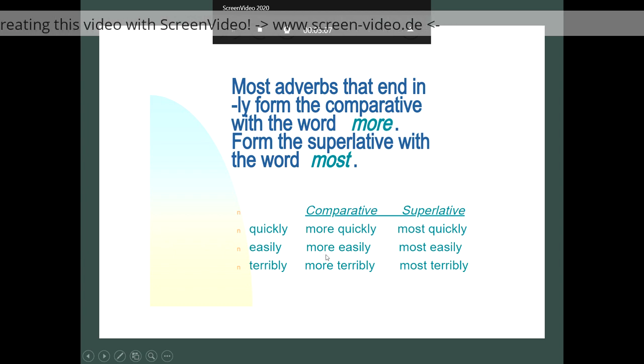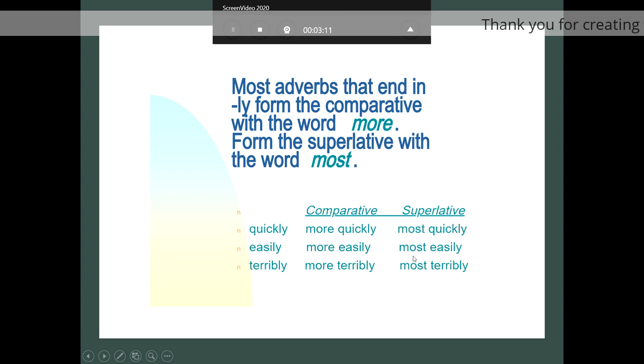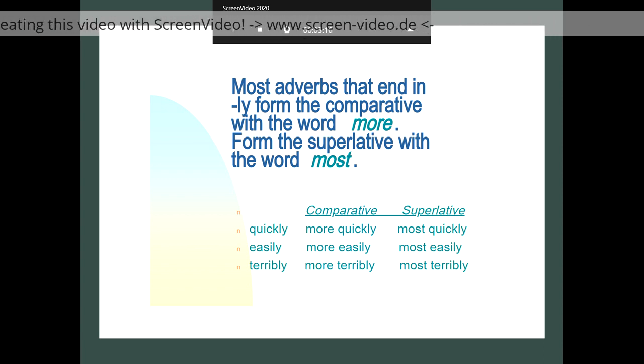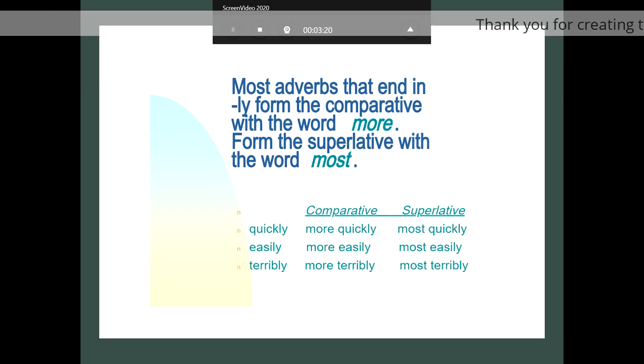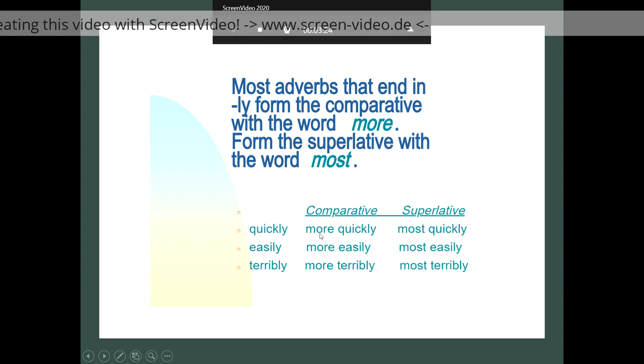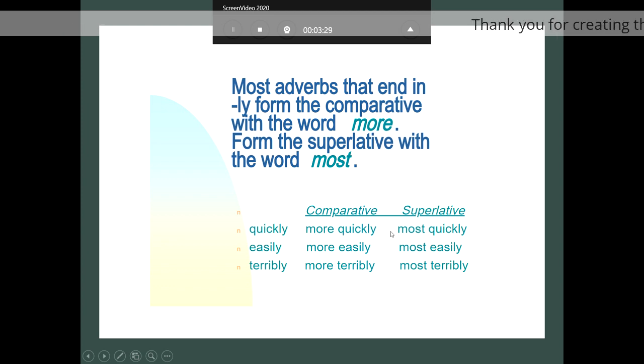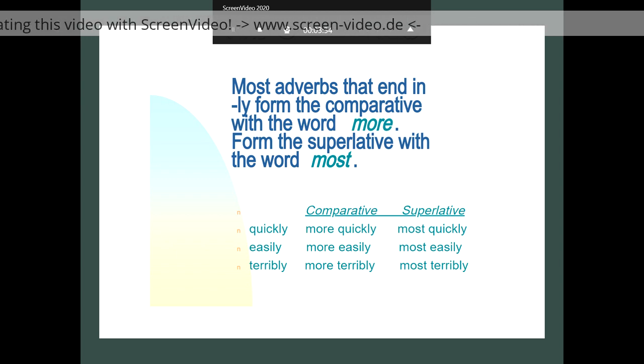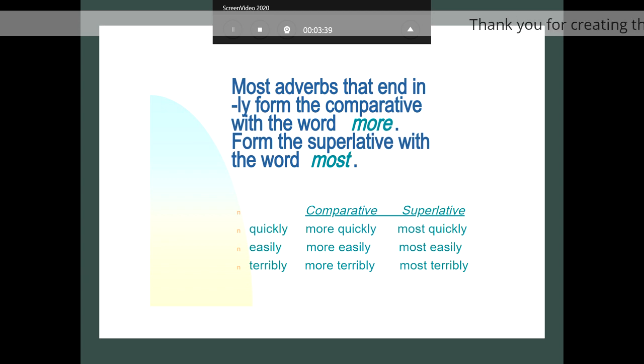Easily. More easily, if you compare between two. If you compare between more than two, it will be the most easily. So, the adverb that ends with ly, to form the comparative form of it, we add more before it. To form the superlative form of it, we add the most before this adverb.